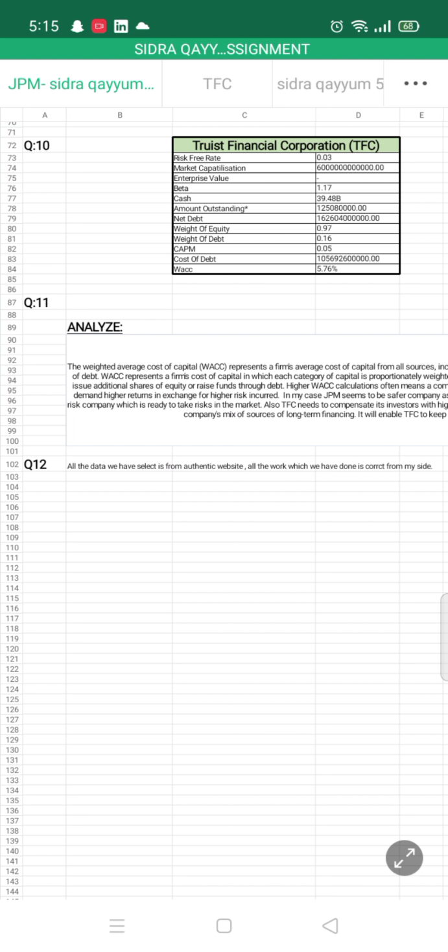In question number 12, all the data which I have selected is from authentic websites, Google Finance and FINRA. From FINRA, I have selected bonds.